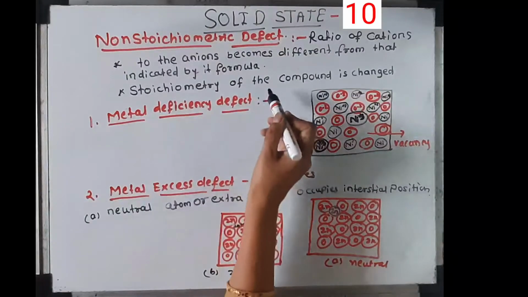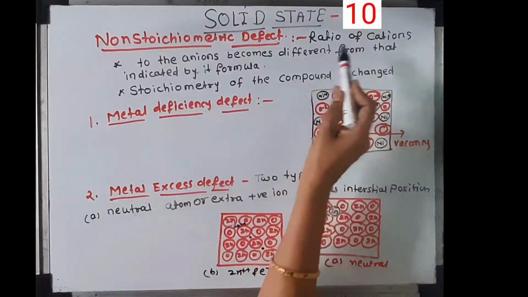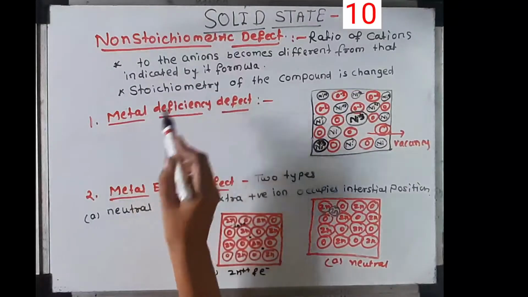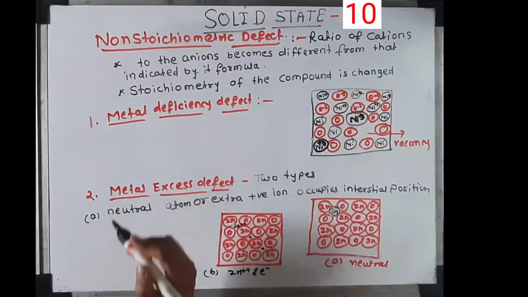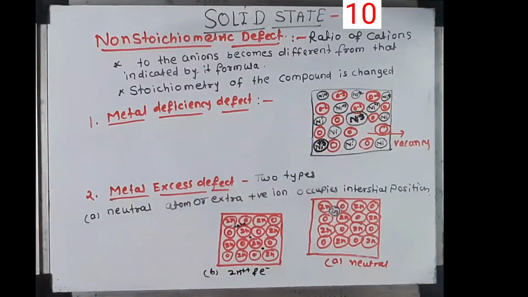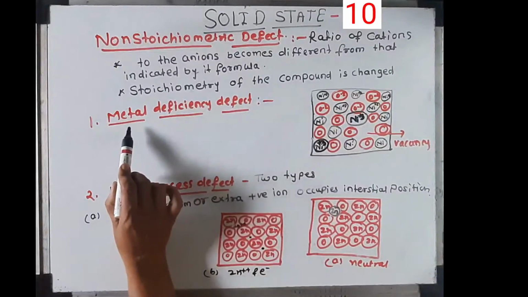This type of defect is known as a non-stoichiometric defect. It is important to note that the change in stoichiometry does not cause any change in the crystal structure.